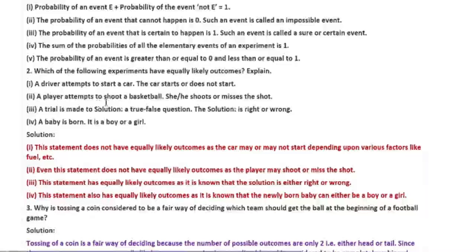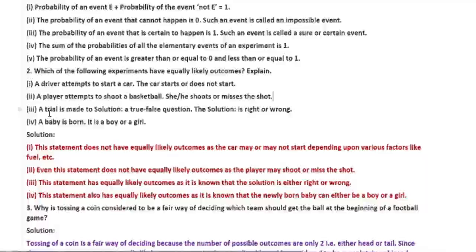And second one, a player attempts to shoot a basketball and she shoots or misses the shot. So here two outcomes are there. One is shoot the shot, or second one is miss the shot. This also does not have equally likely outcomes, as the player may shoot or miss the shot. Suppose the player is not experienced or not a good player, he may not shoot the ball. So we cannot say that there is an equal chance to shoot or miss the shot. So these are not equally likely outcomes.